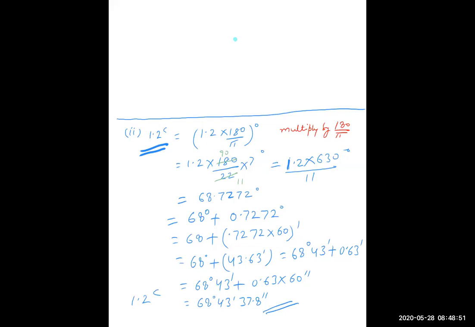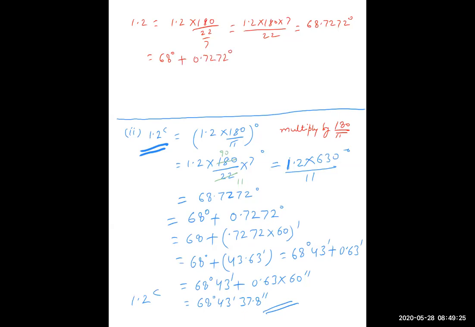What is given? 1.2 radian. So 1.2 is written as 1.2 into 180 upon pi, 22 upon 7. So this is 1.2 into 180 into 7 upon 22. This, if you simplify, will come out to be 68.7272, first of all. Degrees, so many degrees. So this means 68 degree is complete. But how many is there?